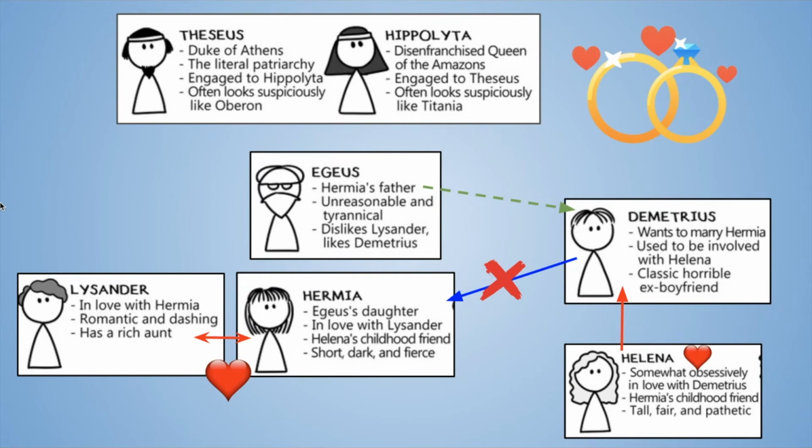And Theseus gives Hermia four days to decide to either marry Demetrius, die, or become a nun. And a nun is basically someone that gives their life to the church, right? They can't marry, they can't have kids. They're basically devoted to the church.